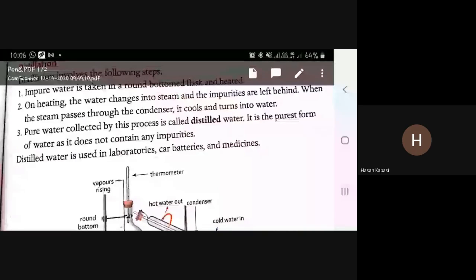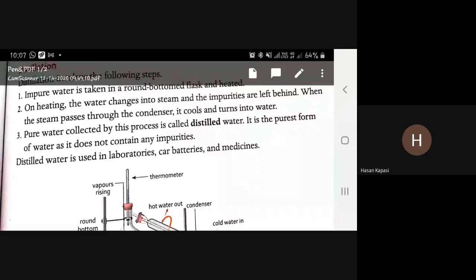Third, pure water collected by this process is called distilled water. It is the purest form of water as it does not contain any impurities.